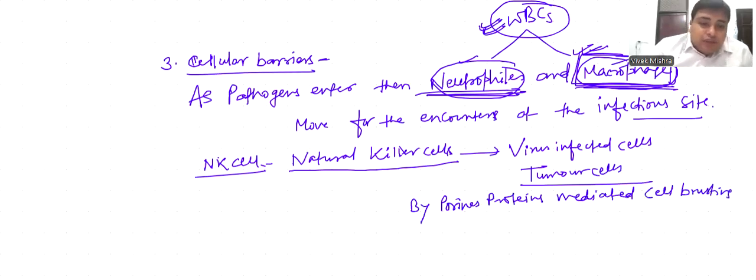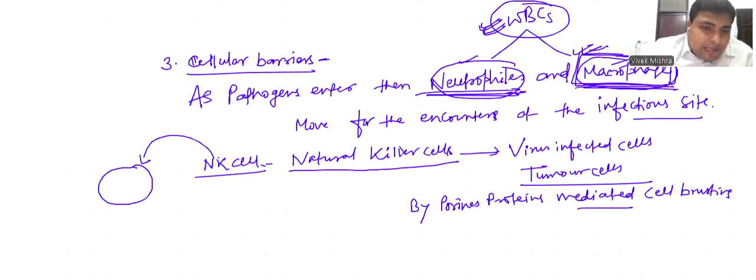What does the NK cell do? When any cell is infected by virus, this natural killer cell starts to form porin mediated pores on the membrane of the virus infected cell. As a result, water enters the cell and develops a pressure on its wall. As a result, the cell bursts and lysis of the cell takes place.